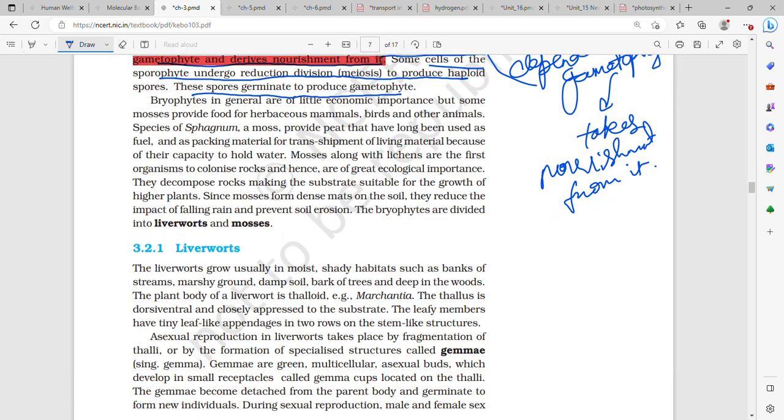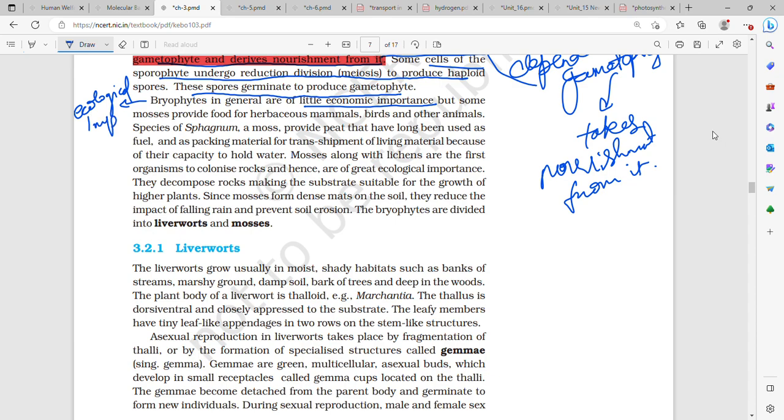Bryophytes in general are of little economic importance, but they are of more ecological importance.